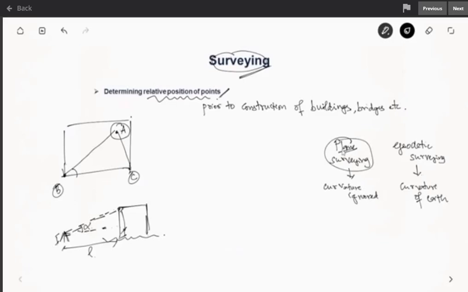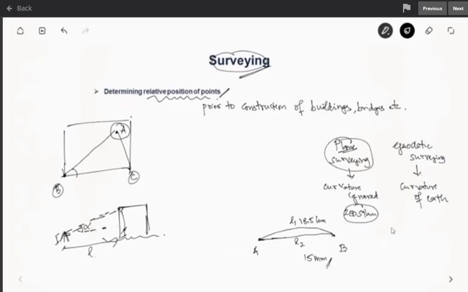Plane surveying can be used comfortably when the surveyed area is less than 250 square kilometer. If you take into account the curvature of earth and draw a line from point A to B for an 18.5 kilometer arc, and in plane surveying you ignore the curvature and draw it, the difference between the lengths of this arc and chord will be approximately only 15 mm. So it can be ignored up to a certain point. That's why if the area to be surveyed is less than 250 square kilometer, generally we go only for plane surveying unless we require a very precise measurement.